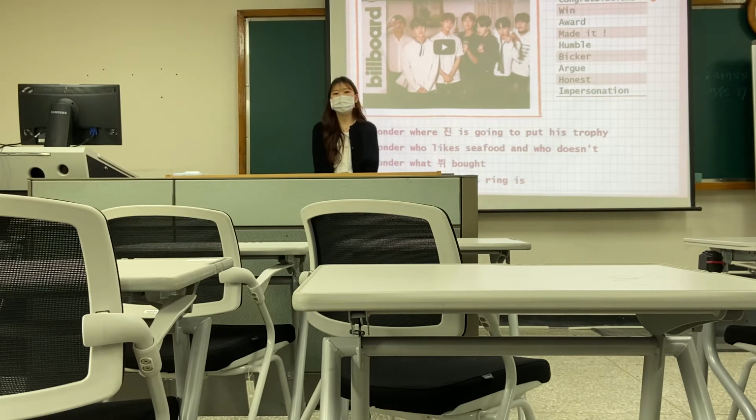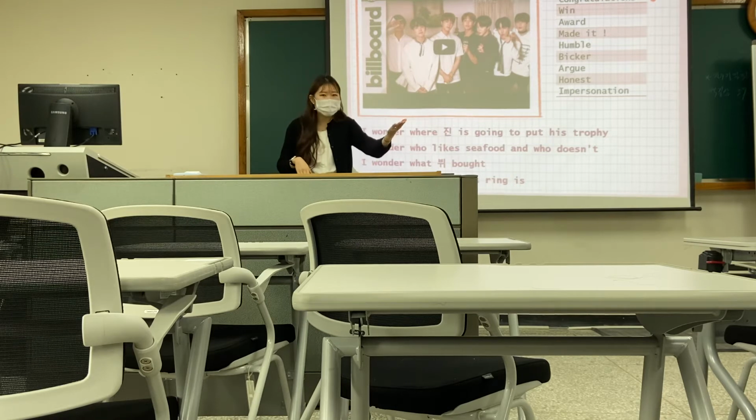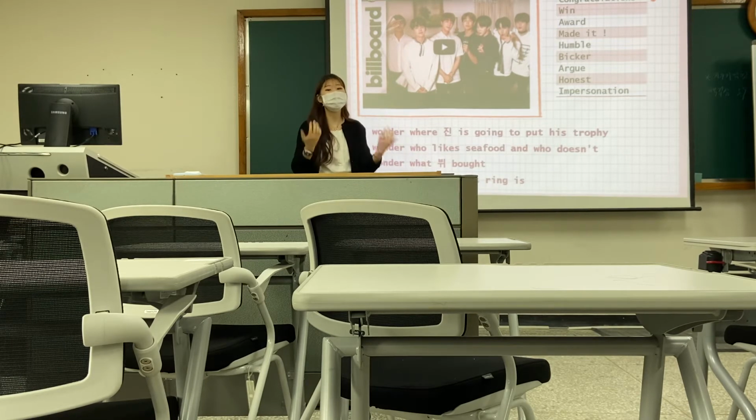So for example, I heard that Terin does a very good impersonation of Yevin. It means Terin looks like or sounds like Yevin. That's an impersonation.